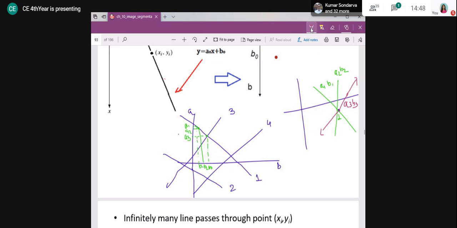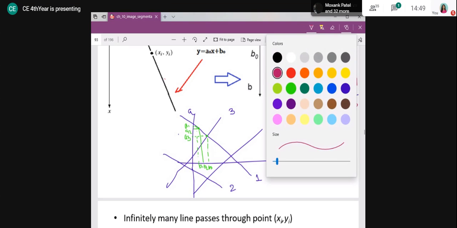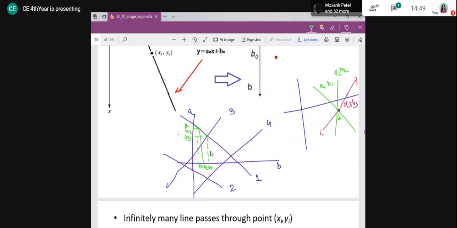Same exercise we will repeat for point 2. In that way, suppose this slope and this intercept, this slope and this intercept, I can find all those lines that are passing through point 2, right?